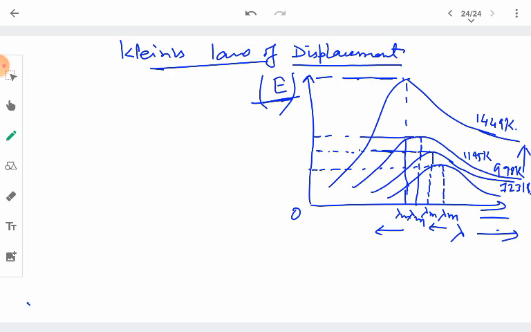About this, there is Wien's distribution law, and Wien summed up this observation.